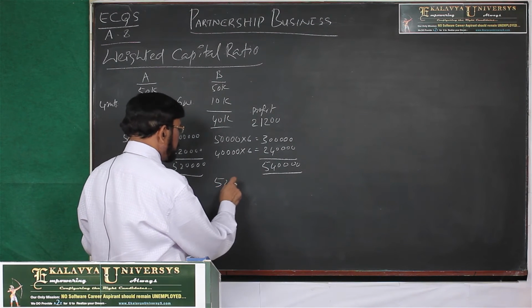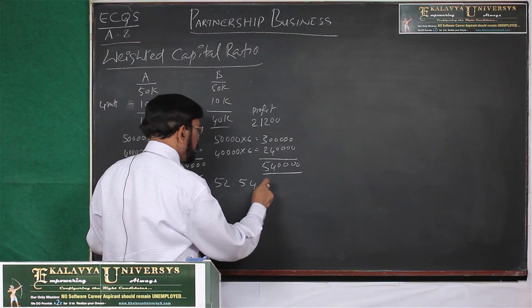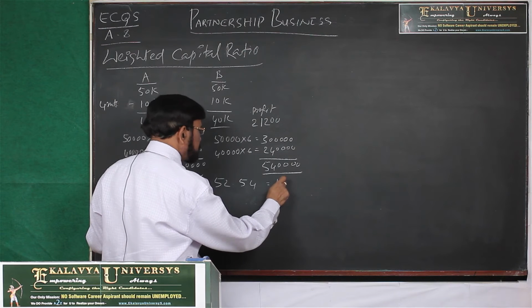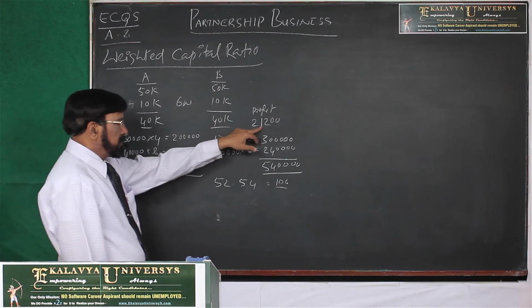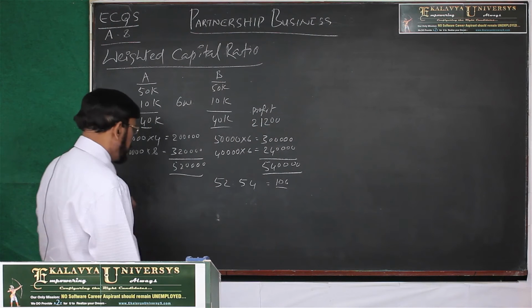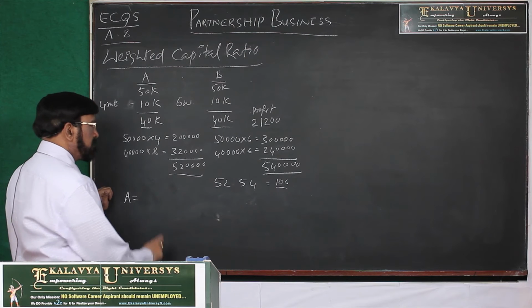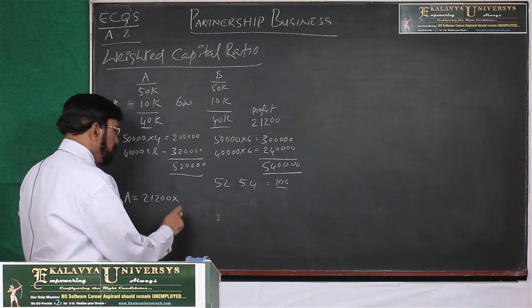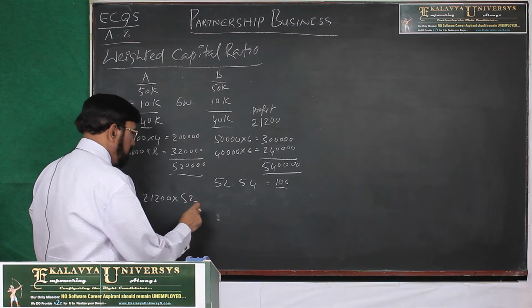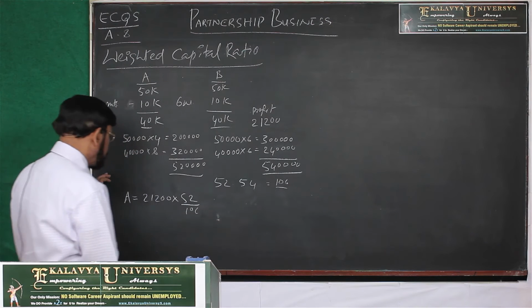Then you see what is the ratio? The weighted capital ratio is 52:54. Total 106. Now, what is the total profit? 21,200. So, how can you calculate A's share of profit? 21,200 into 52 by 106.